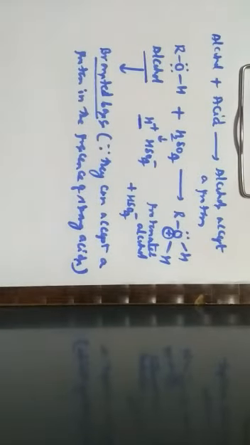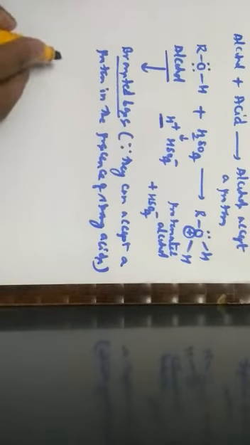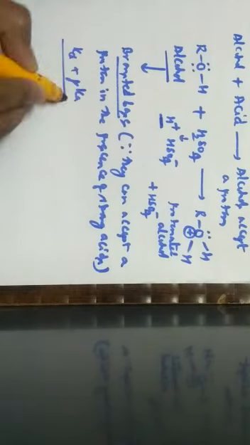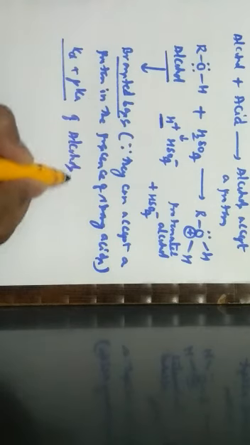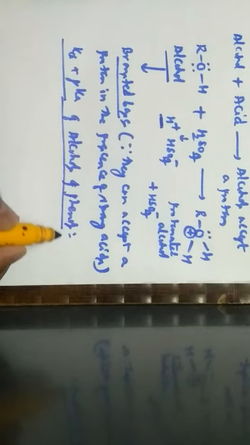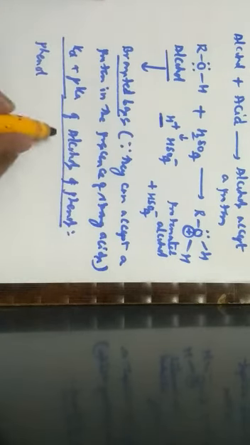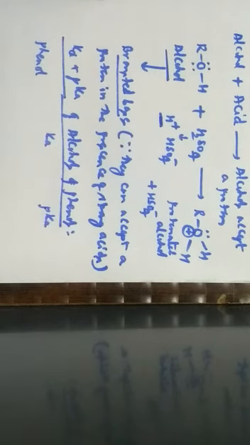Now, let us compare the Ka values with reference to phenols as well as alcohols. When we discuss the Ka and pKa values of alcohols as well as phenols, let us write the Ka values at one end and pKa values at the other end.